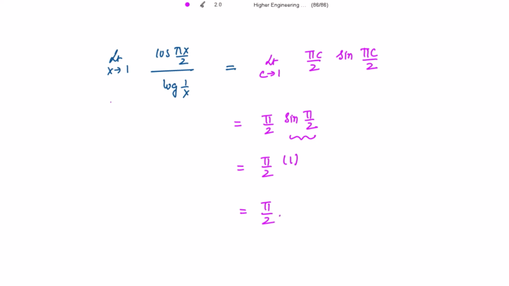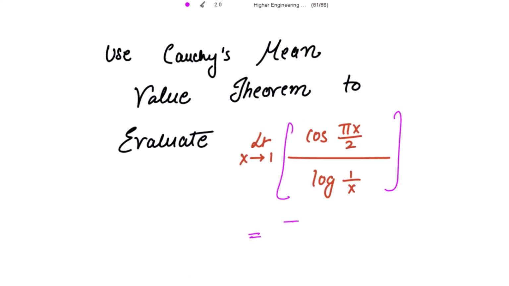So we have evaluated the value of this limit to be π/2 using Cauchy's mean value theorem, right? So this limit is equal to π divided by 2. Okay, thank you.